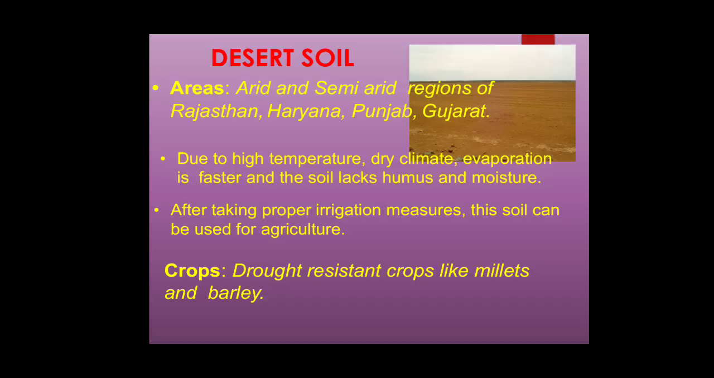Next comes the areas available in India. The arid and semi-arid regions of Rajasthan, Haryana, Punjab and Gujarat have desert soil. Due to high temperature and dry climate, evaporation is faster and the soil lacks humus and moisture. After taking proper irrigation measures, this soil can be used for agriculture, which means you need to plan for proper water supply measures before starting agriculture in these regions.